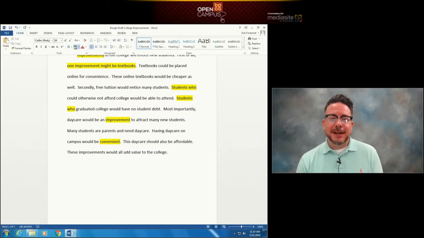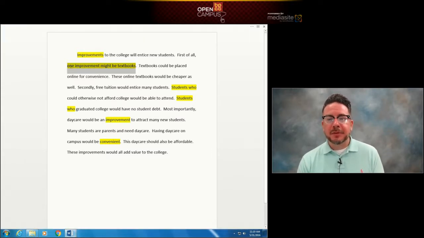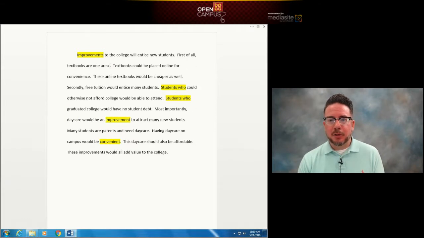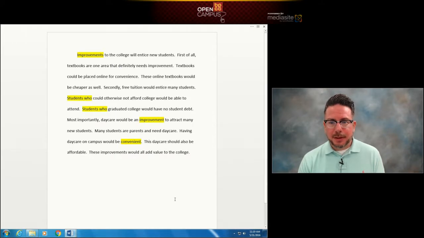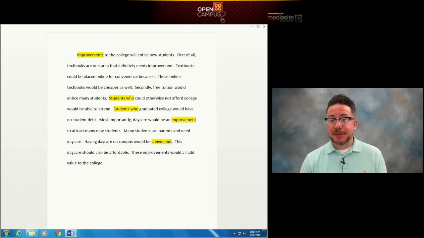When I wrote this sentence, I didn't really like it. First of all, one improvement might be textbooks. I like using the word improvement again from the topic sentence because it ties those sentences together, but I think I can do better with this sentence. So I need to take that highlighter off. Let's rewrite that sentence. And this is what I came up with. First of all, textbooks are one area that definitely needs improvement. So I kept the word improvement, but I think this sentence creates more of a sense of urgency and really drives home the point that we need to entice new students.